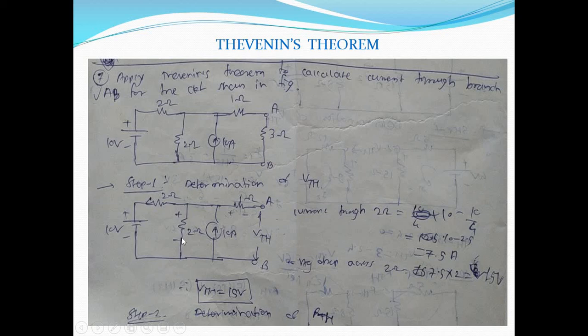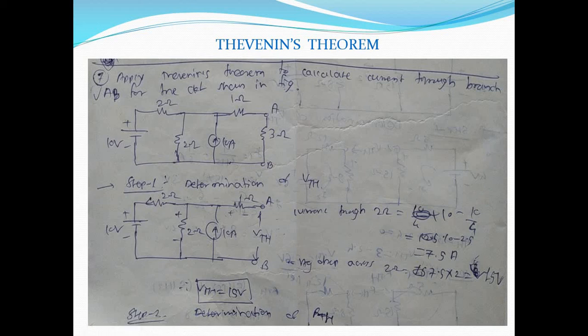So what will be the voltage drop across this 2 ohm? Voltage drop across 2 ohm is equal to current into resistance, that is 7.5 into 2, 15 volt. So we can say that VTH is equal to 15 volt, because it is the voltage drop across A and B. There will not be any voltage drop across 1 ohm because it is open circuited, and voltage drop across A and B is nothing but voltage drop across 2 ohm, which is equal to 15 volt. That is, we have calculated VTH.